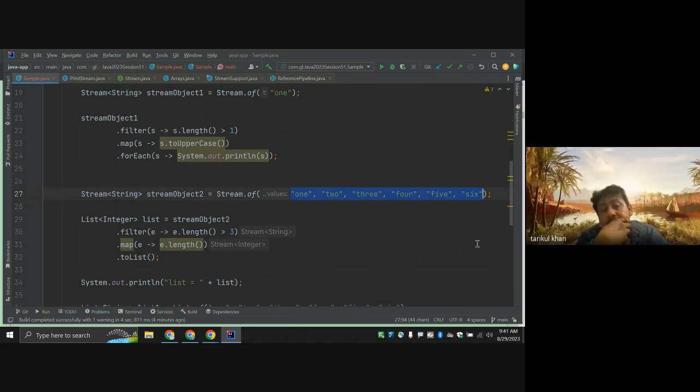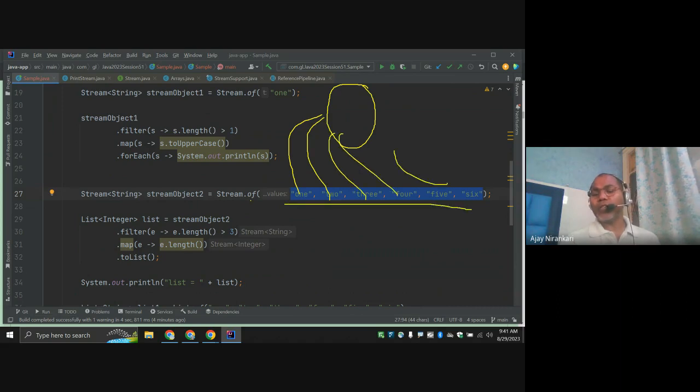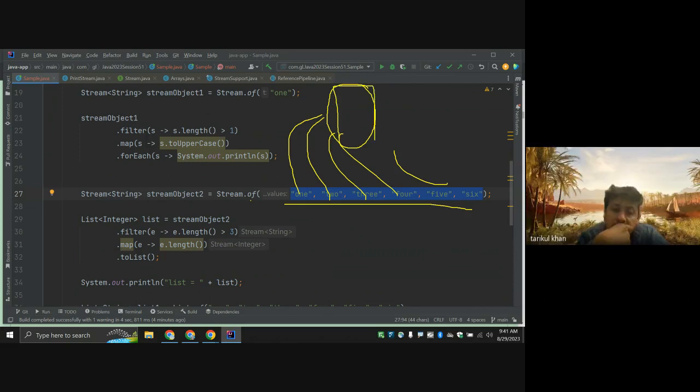So here you are doing two things. Here you are informing this of function: first, this is my source of data, 1 data, 2 data, 3 data, 4 data. So internally, for this of method, first it creates an array as an object, right?